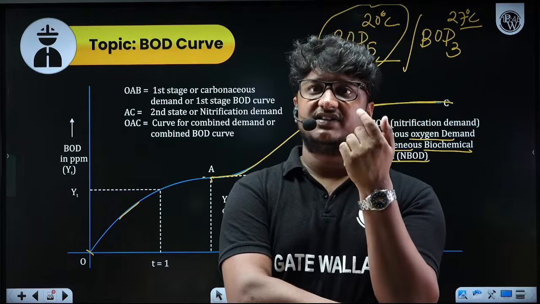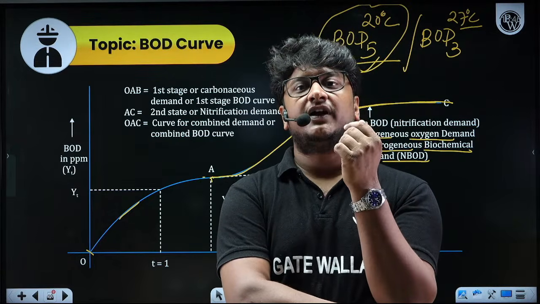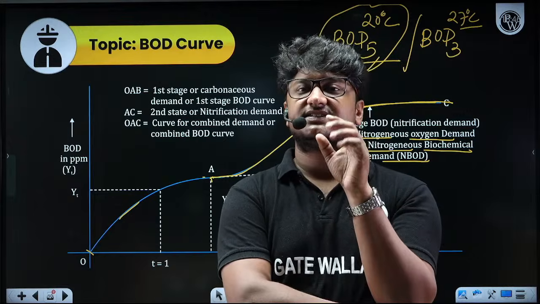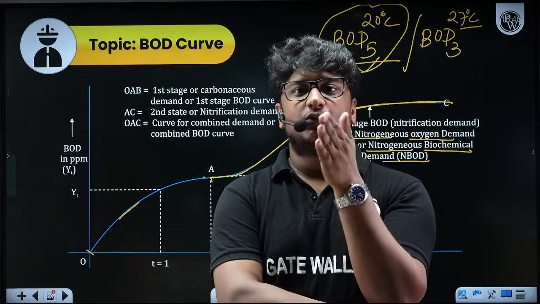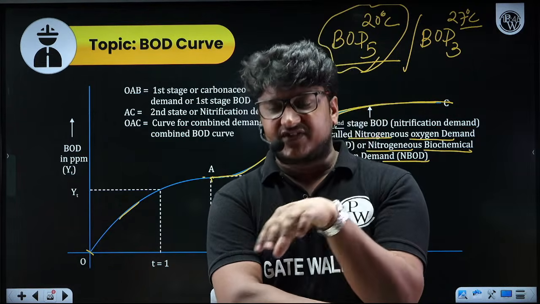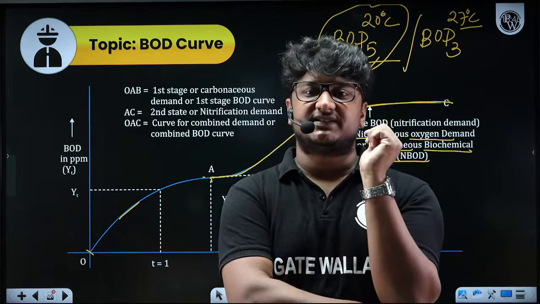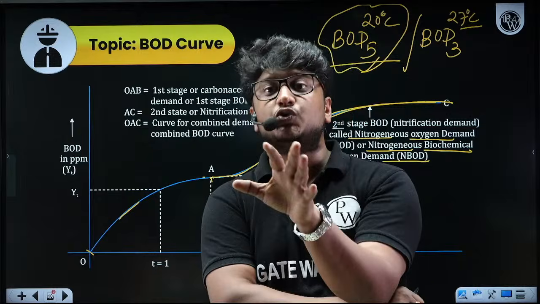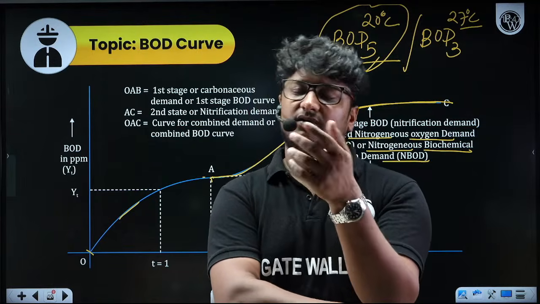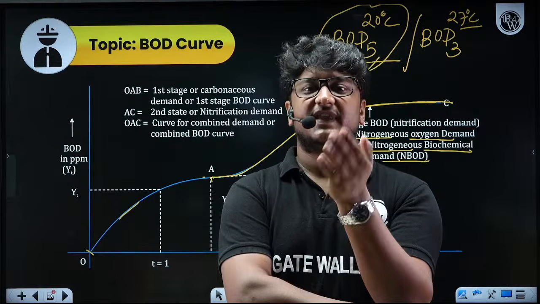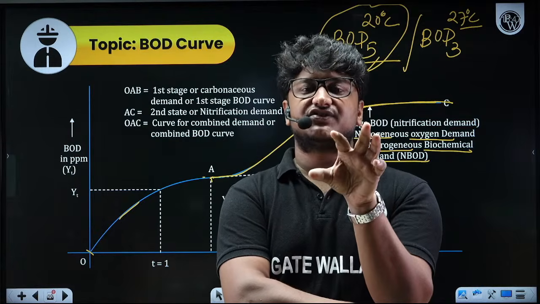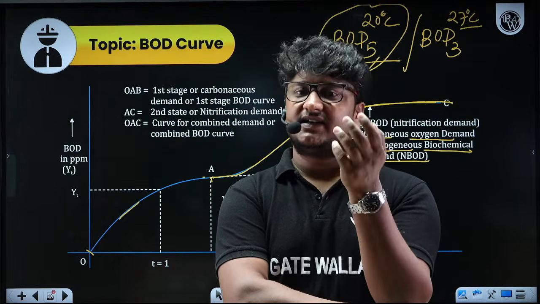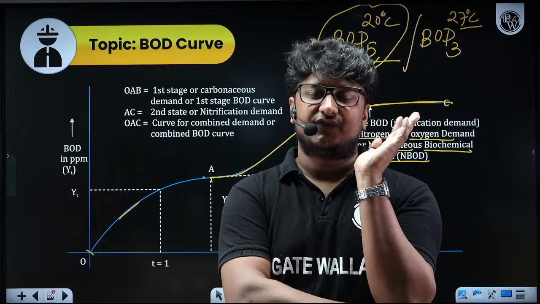Now if somebody says, sir, why not 21? Why not 22 degrees Celsius? That I don't have any answer for. After discussion, they selected 20 degrees Celsius, so we are taking that. If after discussion they had selected 22 or 20.5, we would have used that also. But the logic of why 20 is selected is something understood by all of you. Clear?